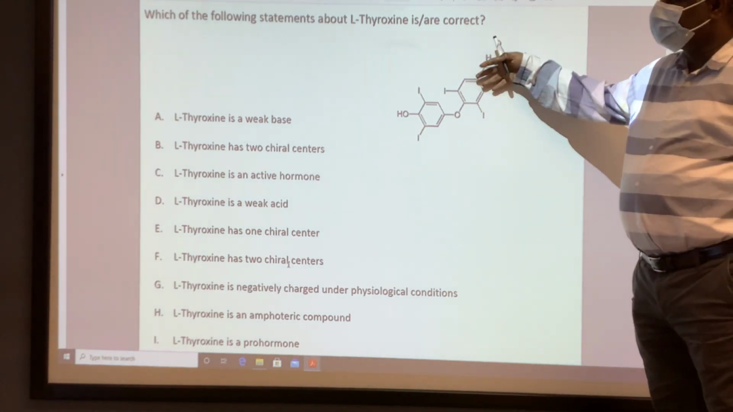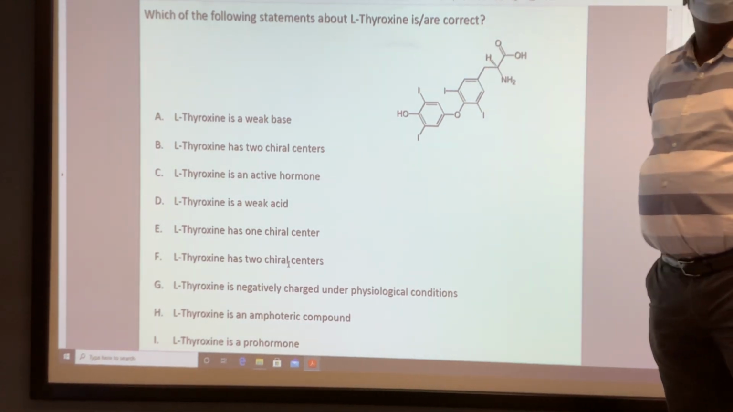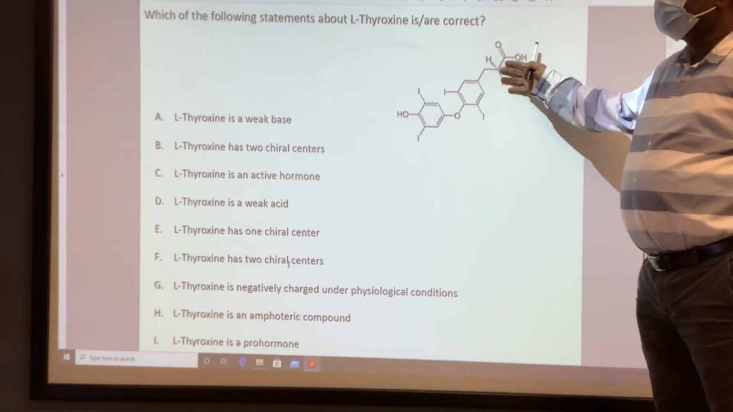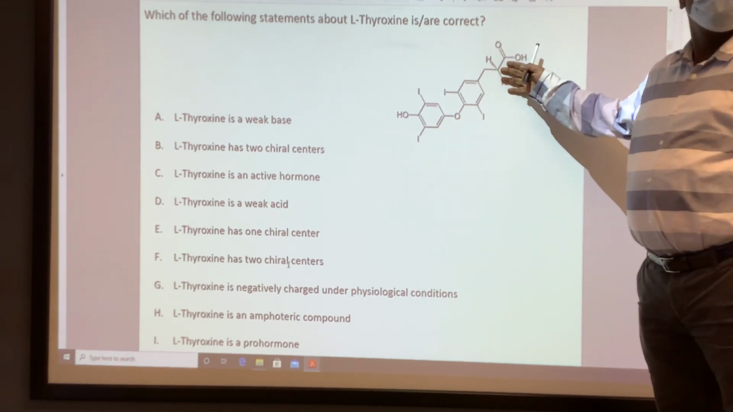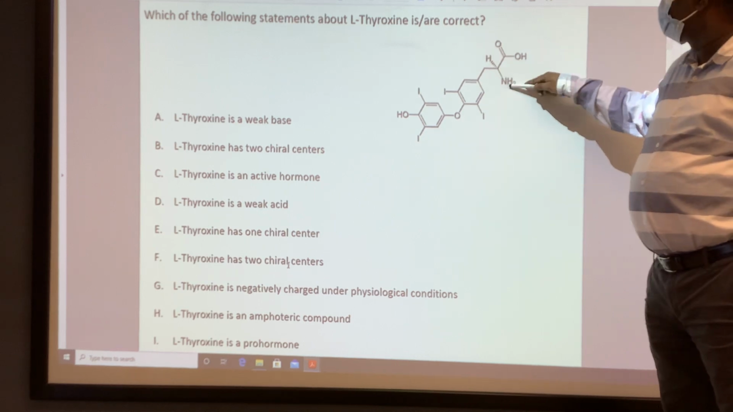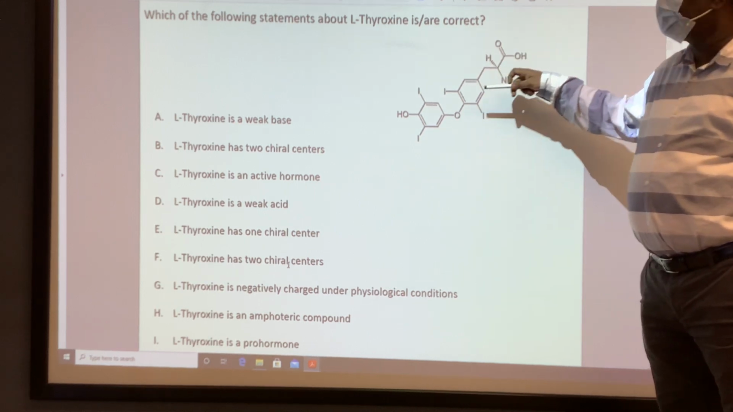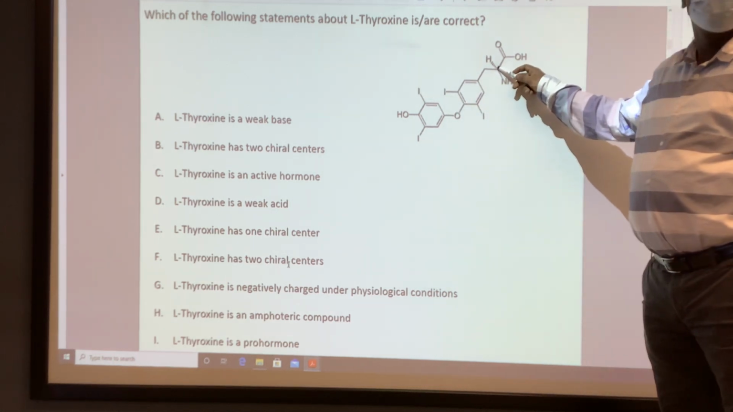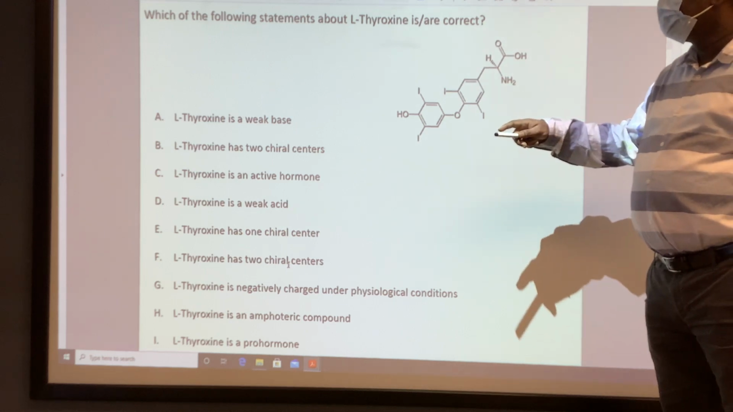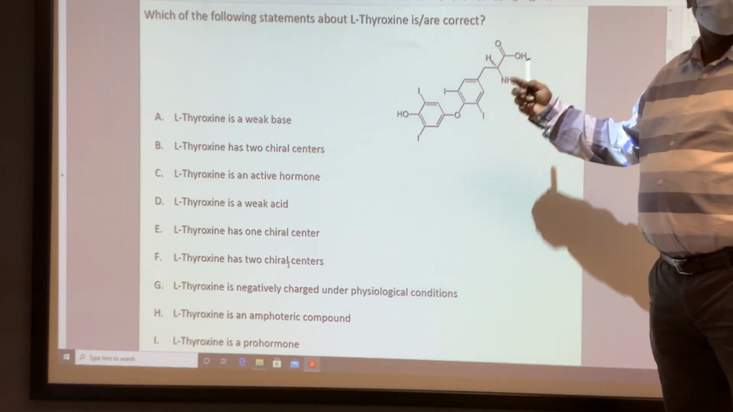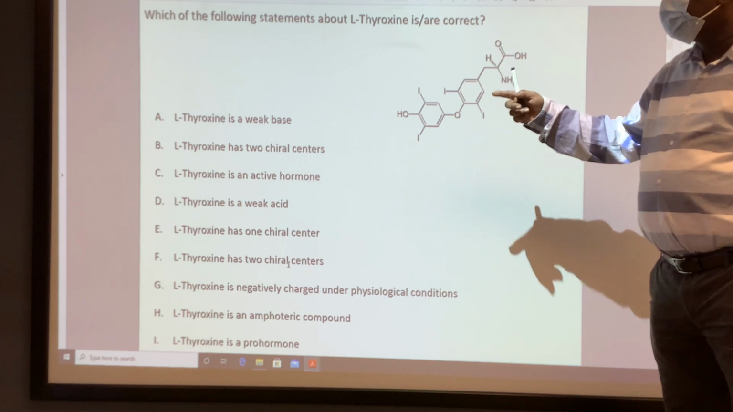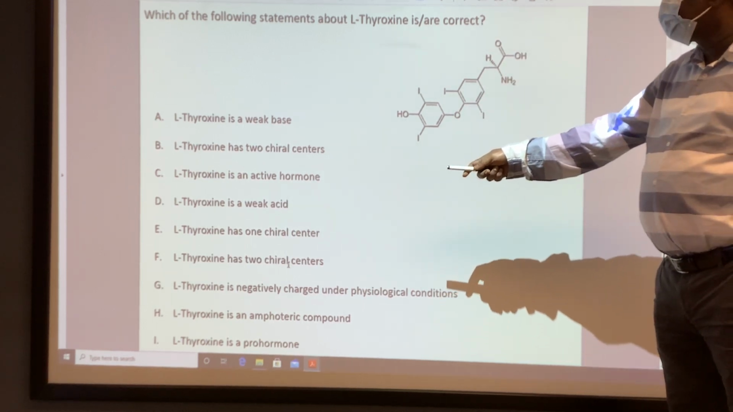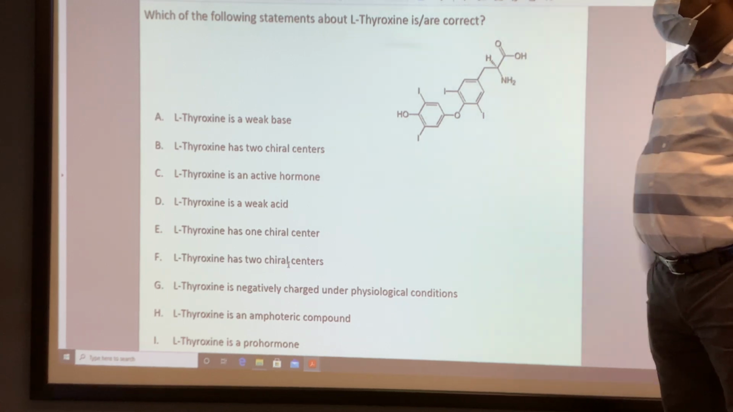L-thyroxine is active hormone, is it right? No, it's a prohormone. It's a weak base, right? No. Why is it a weak base? It's amphoteric, so weak base is not right. It has 2 chiral centers? No, 1 chiral center. It's active hormone? No, it's not active, it's a prohormone. It's a weak acid? No. It's amphoteric. It has 1 chiral center. Yes, so E is right.